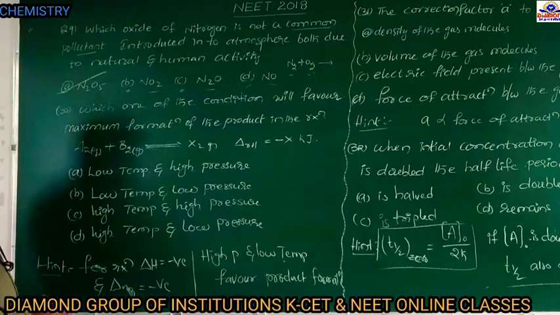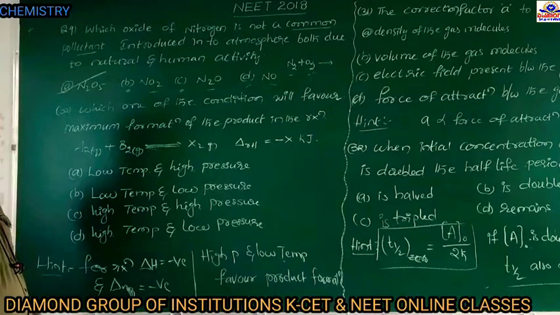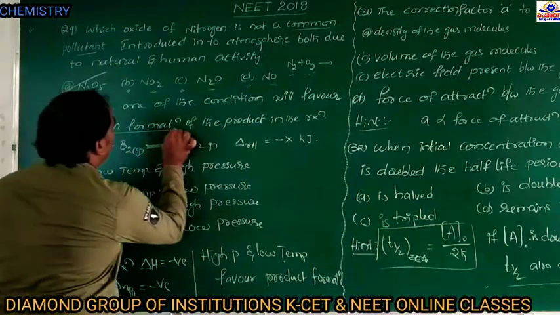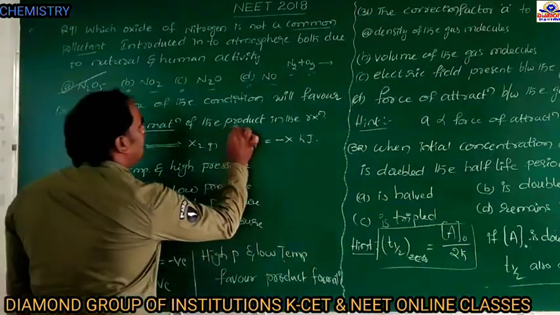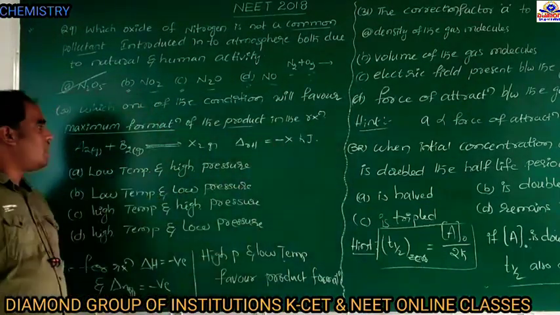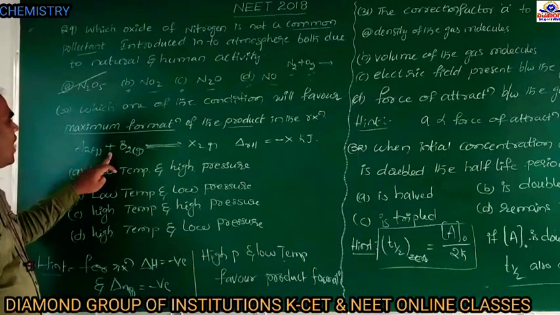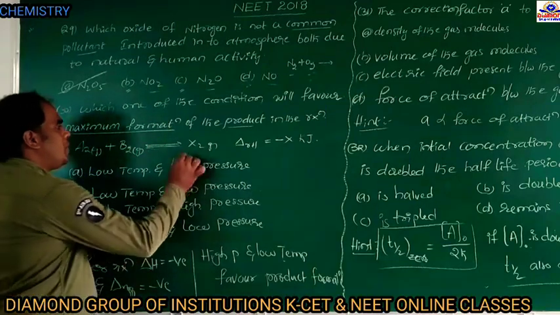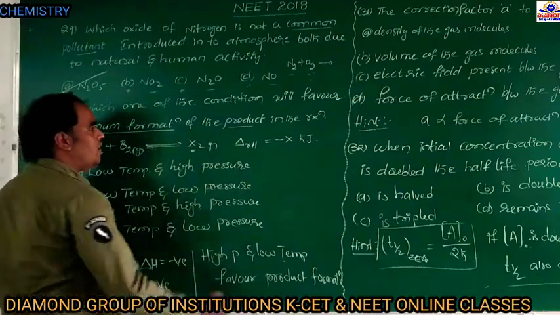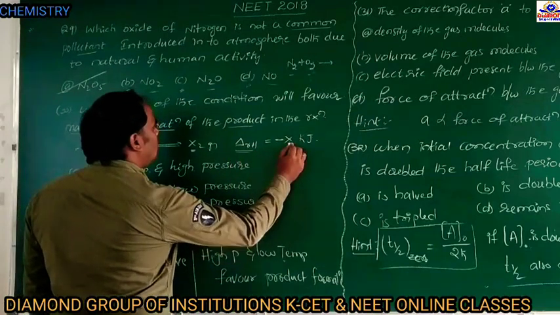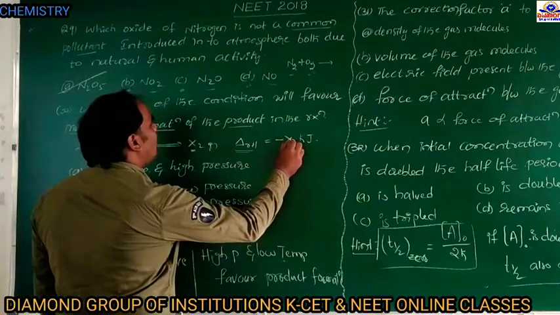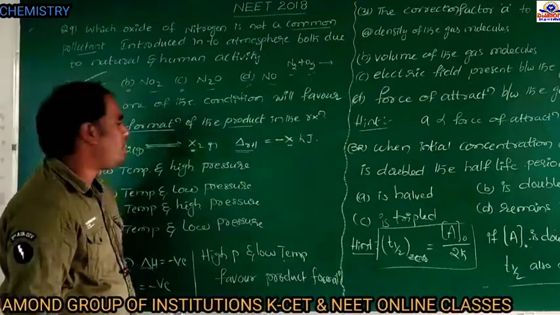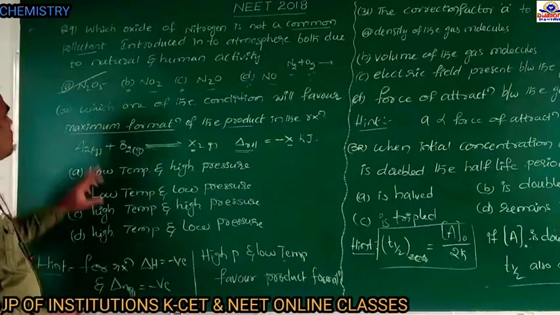Next, question number 30. Which one of the conditions will favor maximum formation of the product in the reaction? The reaction is A2 gas reacts with B2 gas, forward and backward reaction, to produce X2 gas. Here delta H equals minus X, so the amount of energy released is minus X in kilojoules. This is the question.